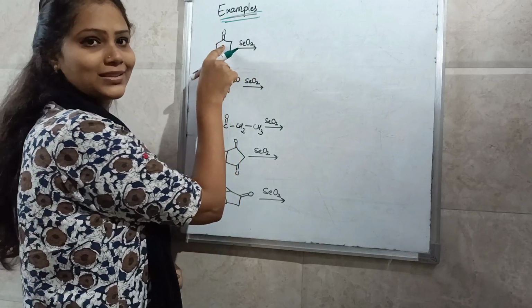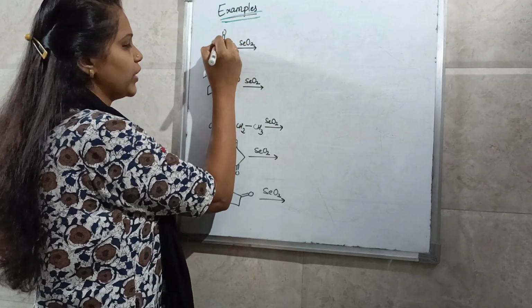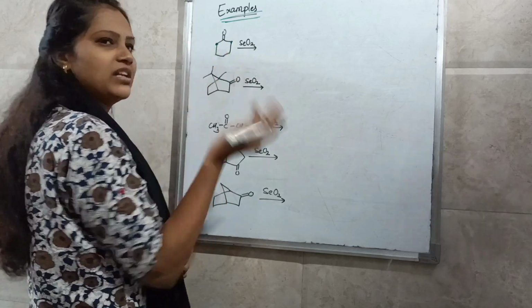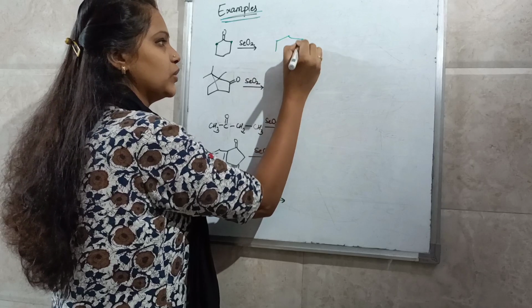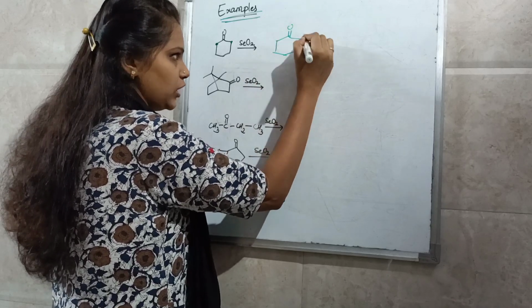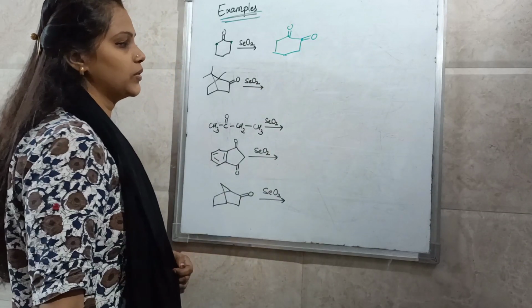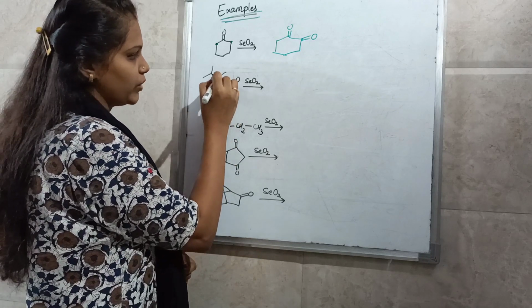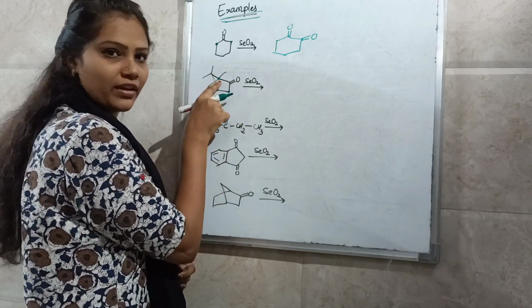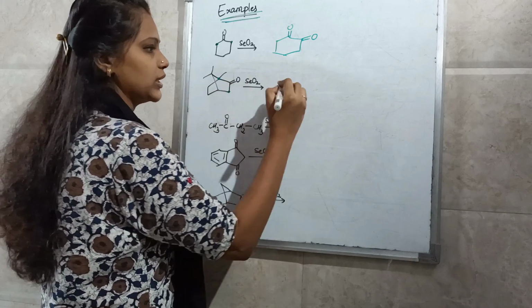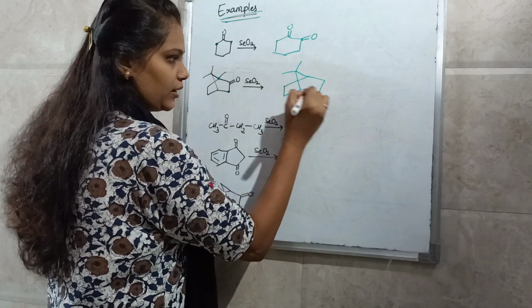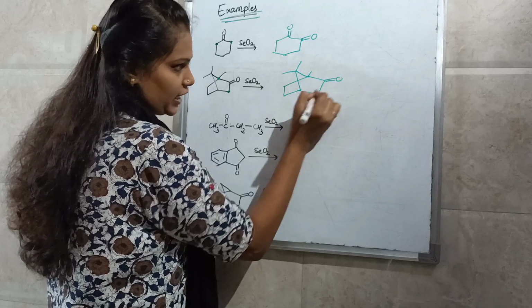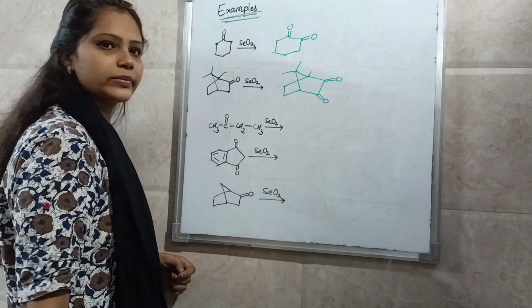See the following reaction, this is cyclohexanone. You have two adjacent carbons, both having a similar environment. So any one can oxidize and it will give you an alpha dicarbonyl compound. Okay, now here you have two adjacent carbons but they don't have any proton, so it will oxidize and you will get an alpha dicarbonyl compound as a product.